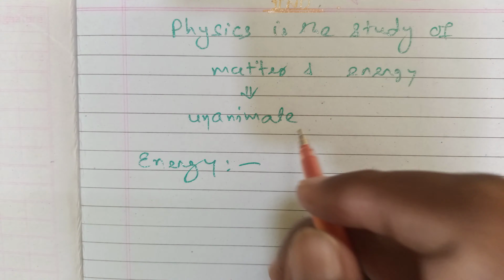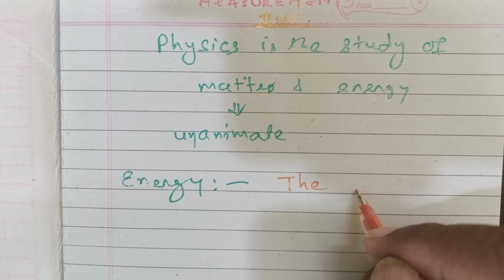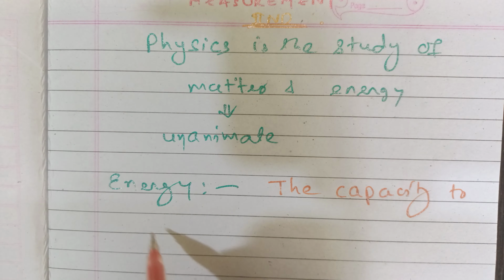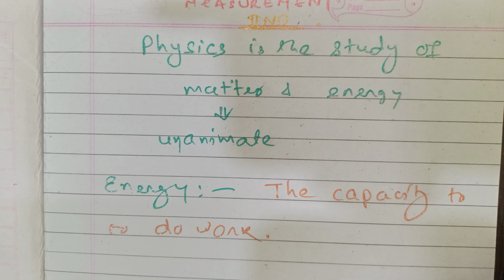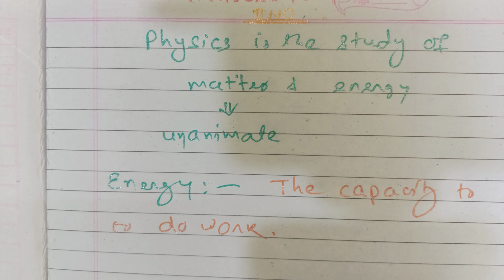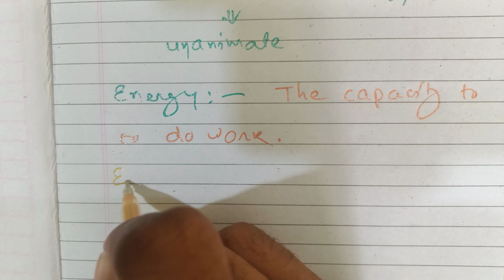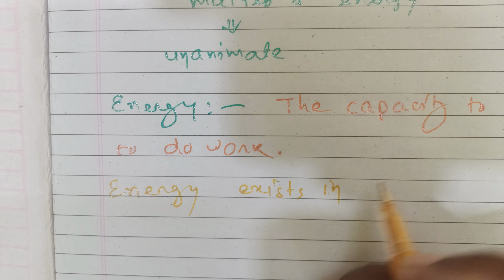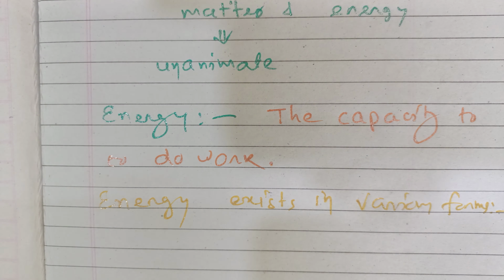What is energy? Students, in physics, you will first learn that energy is defined as the capacity to do work. Energy of a body is its capacity to do work. But energy exists in various forms. What are these forms?